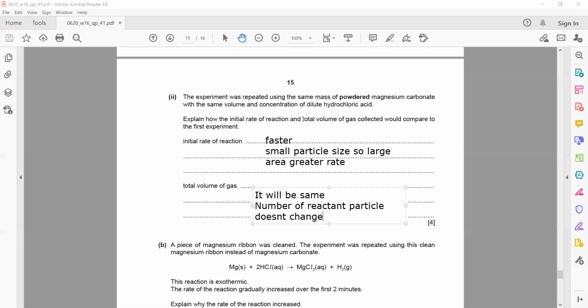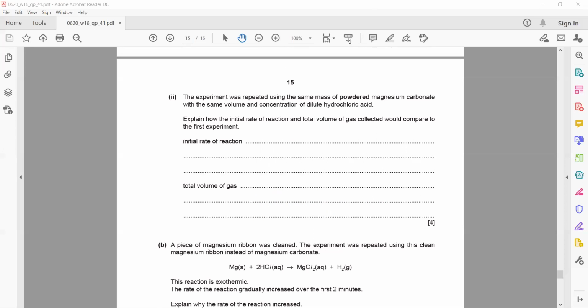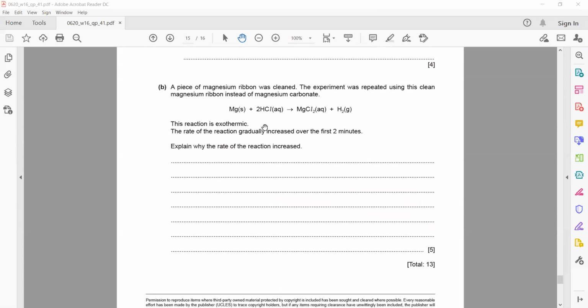That's why the total volume of the product will be the same.